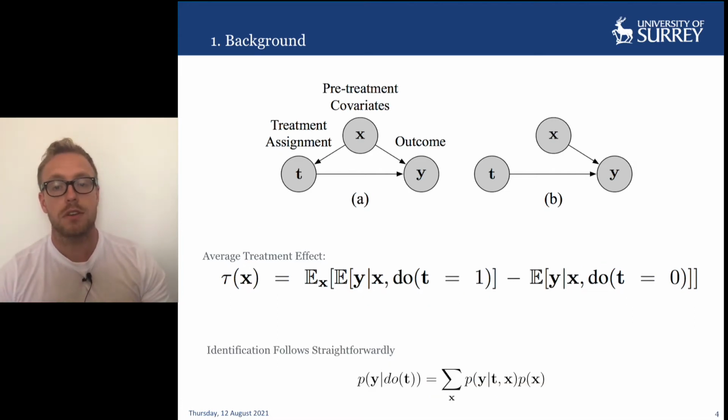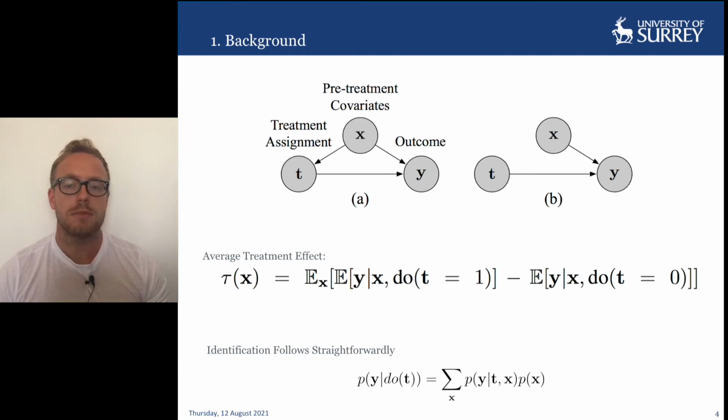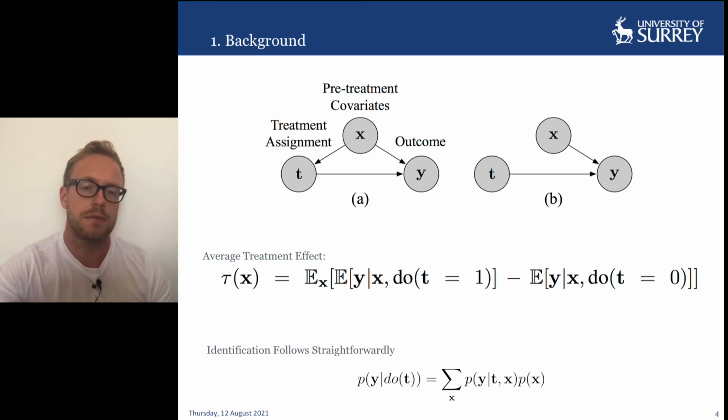In order to estimate the causal estimand from the data, in the absence of RCT data, it is necessary to know whether for the given problem the causal estimand is actually identifiable from the data. If we can derive an expression for the outcome given an intervention on the treatment, then we can estimate the quantity using the data that we have access to. In the example given, a straightforward derivation tells us that P of Y given do T is estimable from the data according to the expectation of P of Y given T and X over X. In other words, conditioning or adjusting for X is sufficient.